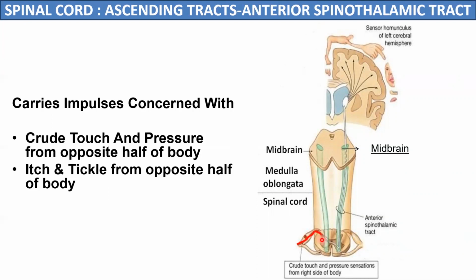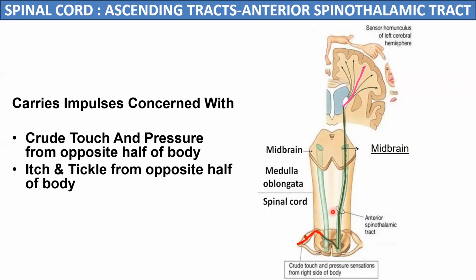And now the axons of the second order neuron from this dorsal horn will take a similar pathway to the lateral tracts. They will cross over to the opposite side in front of the central canal, and they will now ascend in the anterior white column of the spinal cord up to the thalamus, where the third order neurons are located, and these will relay in the thalamus. Now the third order neuron from the thalamus will reach up to the sensory area of the cerebral cortex.